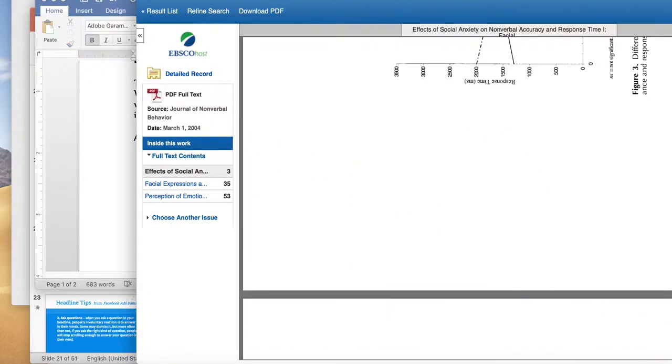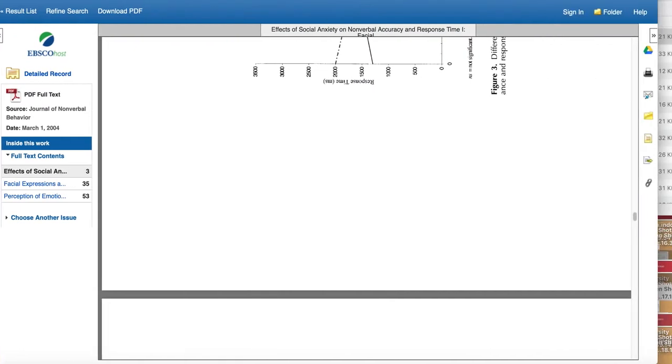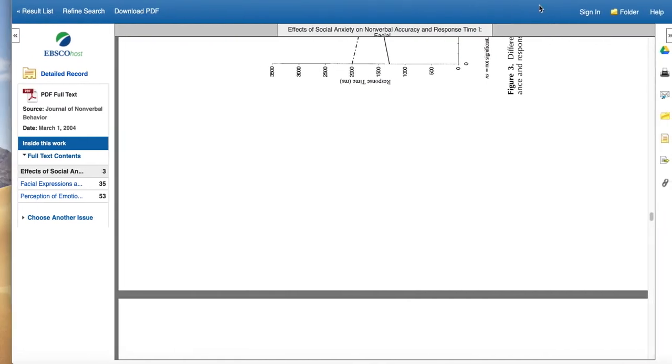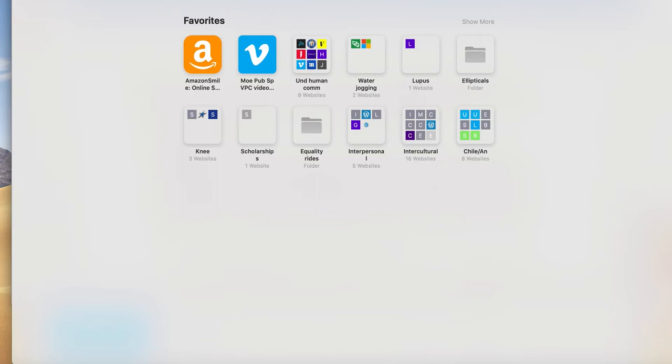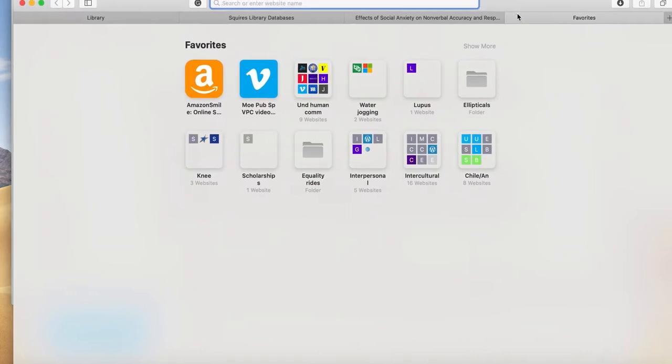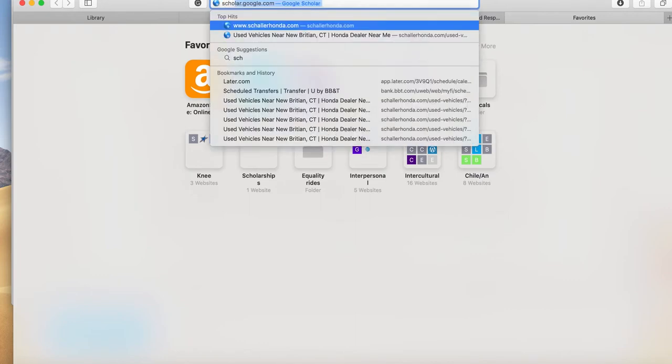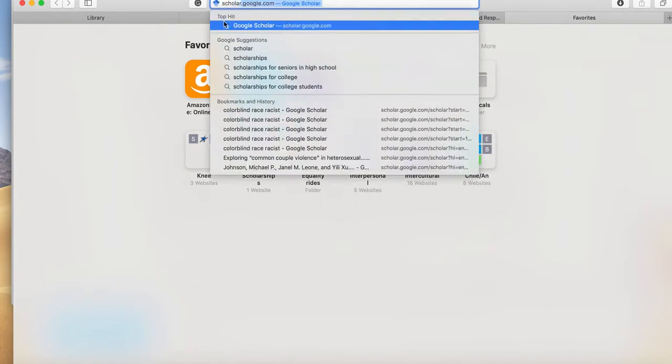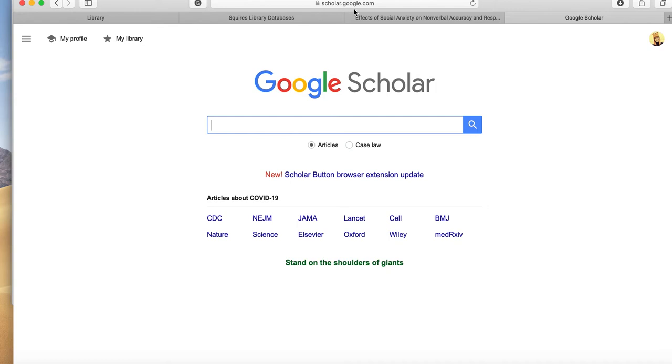Now, there's another way that you can do this other than just using the library database. And this is perhaps what I tend to do more than using the library database. So I go to Google Scholar, which is scholar.google.com.